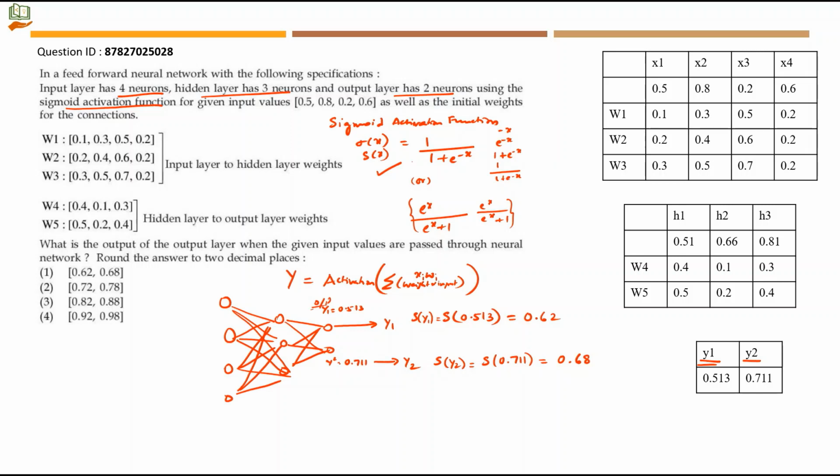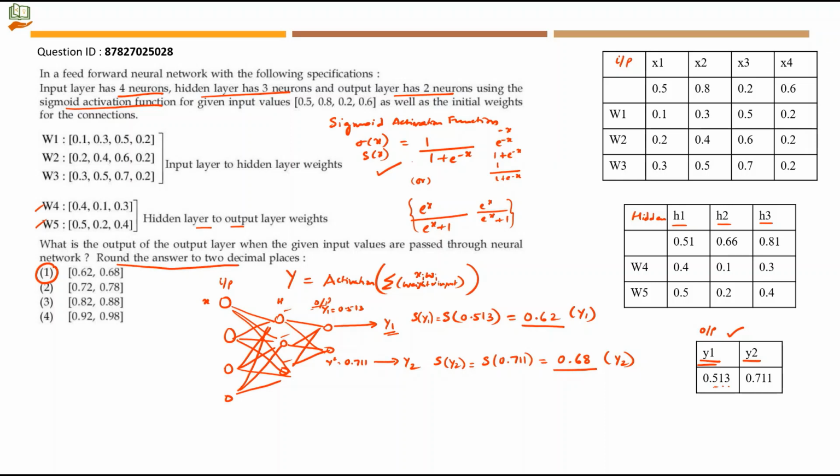So once you use the value of e, you will have more number of numbers after the decimal point. That's why they have given round the answer to 2 decimal places. Option number 1, 0.62 and 0.68 will be the right answer. So this is for y1 and this is for y2. That's why they have given 2 answers here.